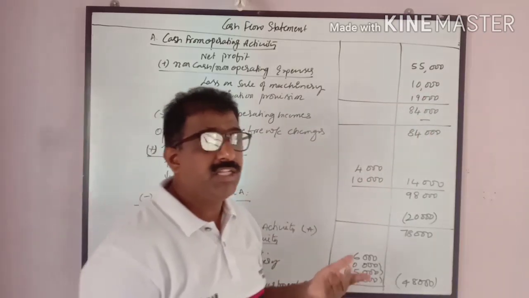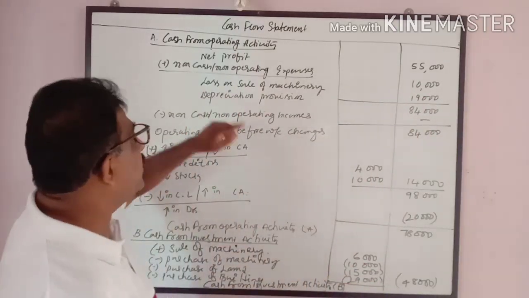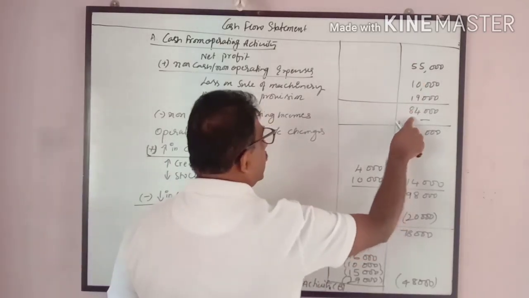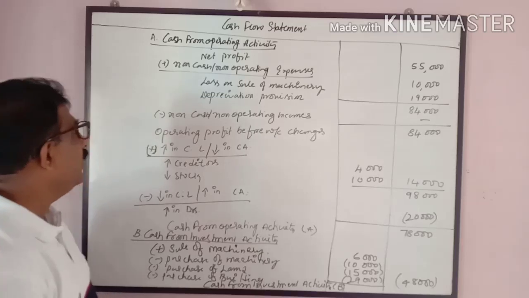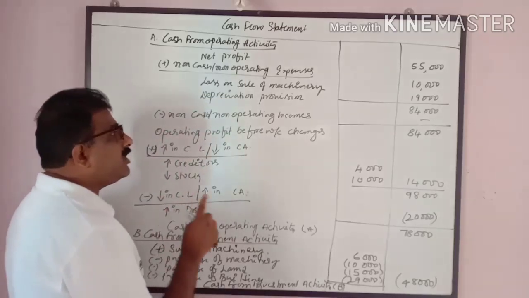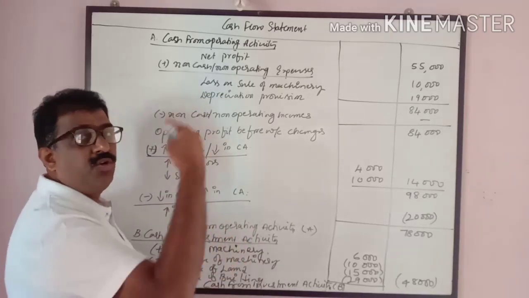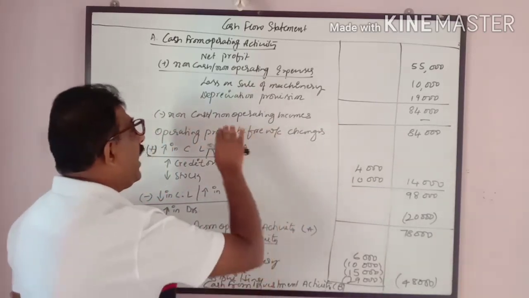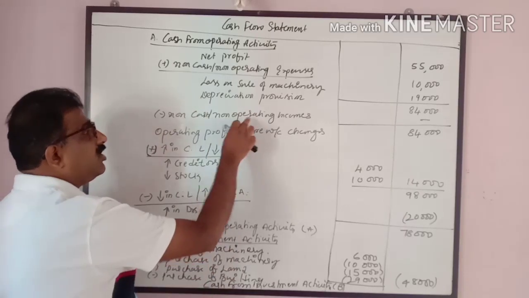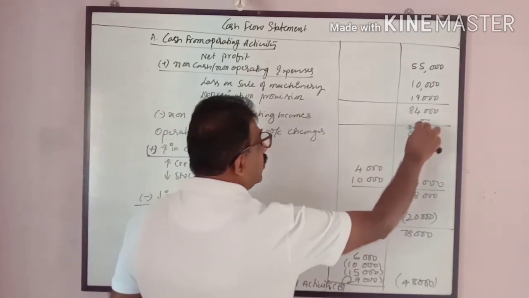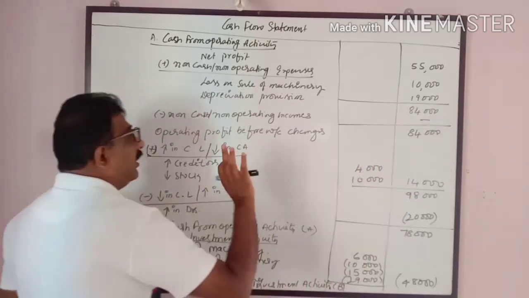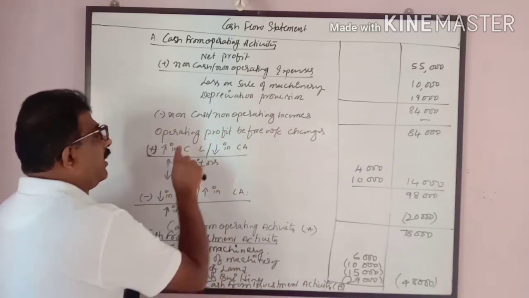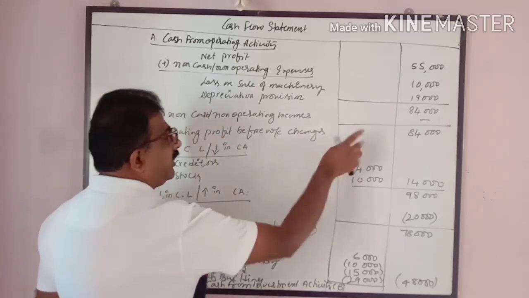Apart from this, there is no other item. When you add up all this, 84,000 is the total. Minus non-cash or non-operating income, whatever we used to credit in the fund flow statement P&L adjustment account has to be deducted here. There are no incomes to deduct. The final result will be operating profit before working capital changes.